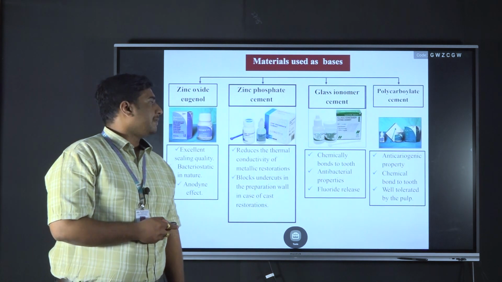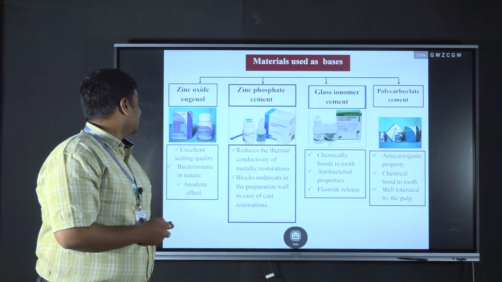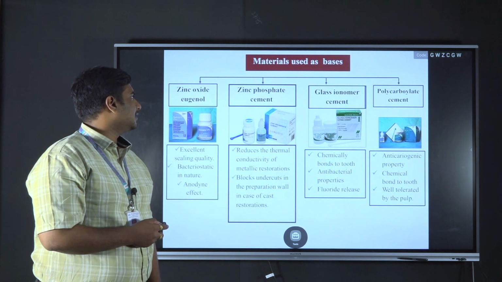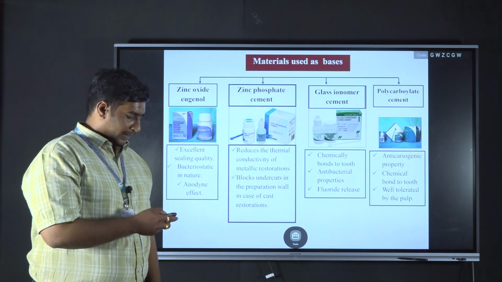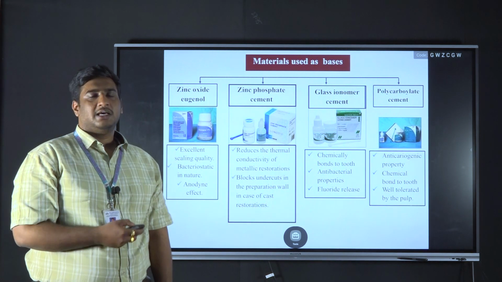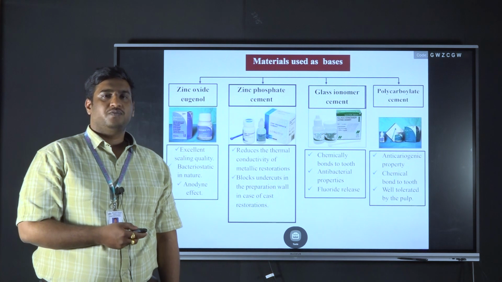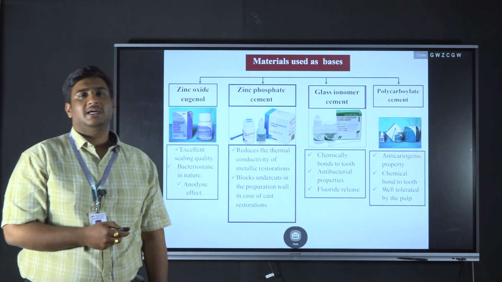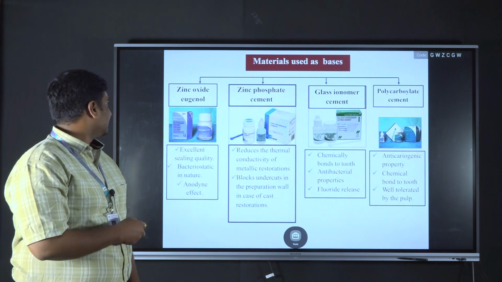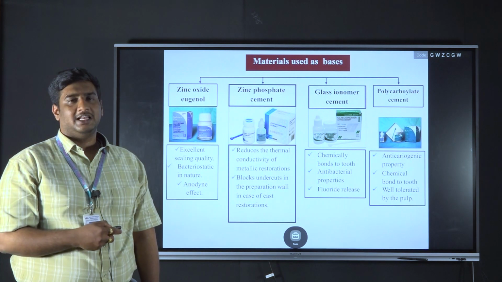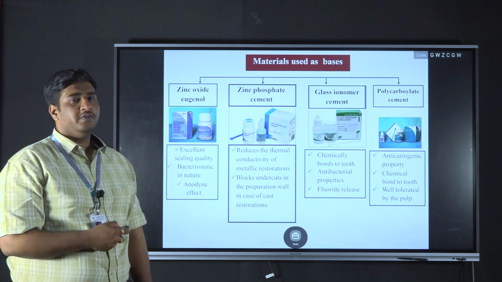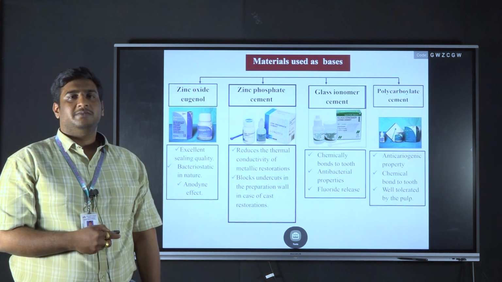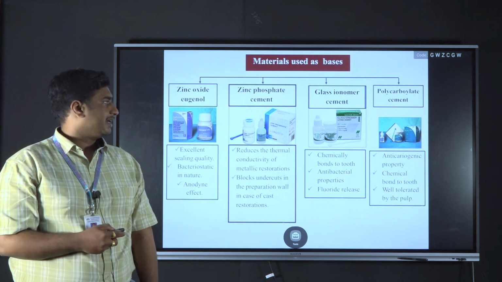And these are the various materials that are used as bases, that is zinc oxide eugenol, zinc phosphate, glass ionomer cement and polycarboxylate cement, and these are the advantages. Coming to the glass ionomer cement, the advantages are it is anti-cariogenic and it has fluoride releasing capacity which prevents the secondary caries. Whereas for the zinc oxide eugenol, it has the excellent sealing ability, and zinc phosphate cement reduces the thermal conductivity of a metallic restoration, that is amalgam restorations or cast metal restorations.